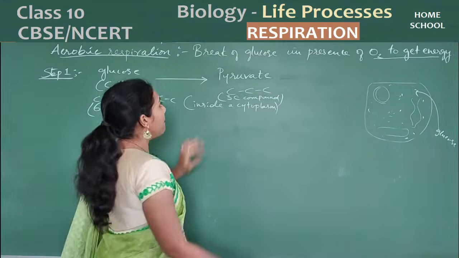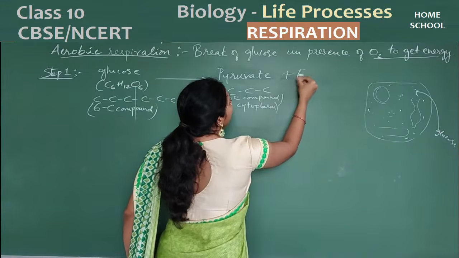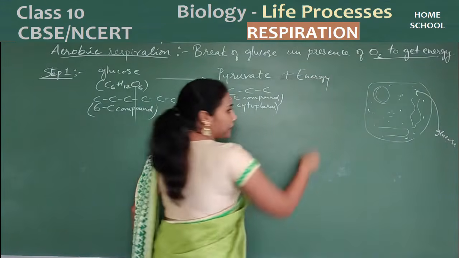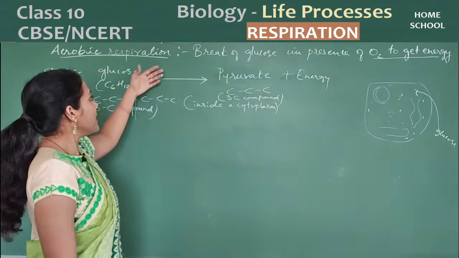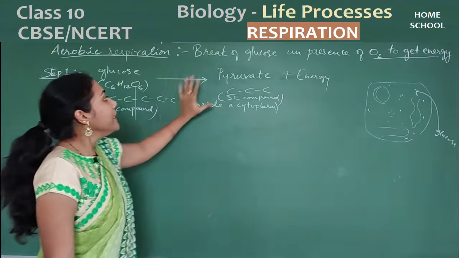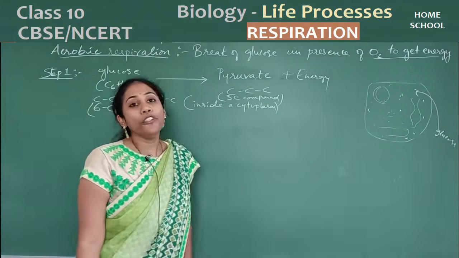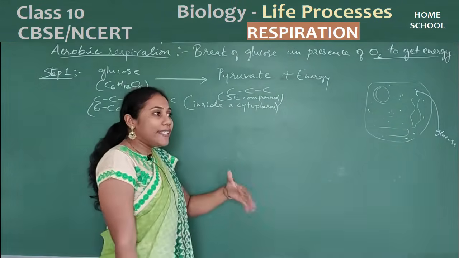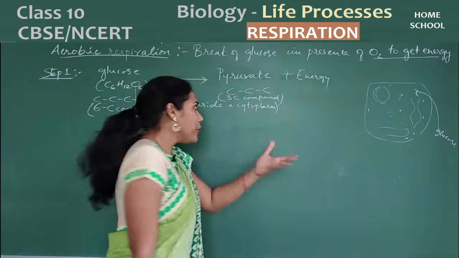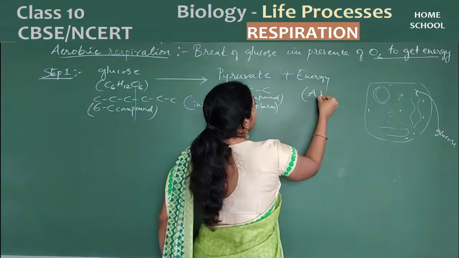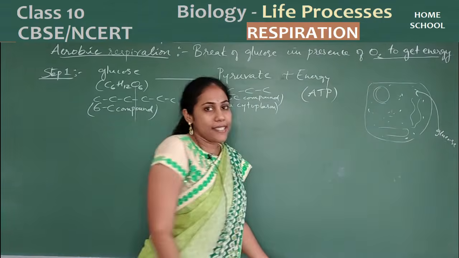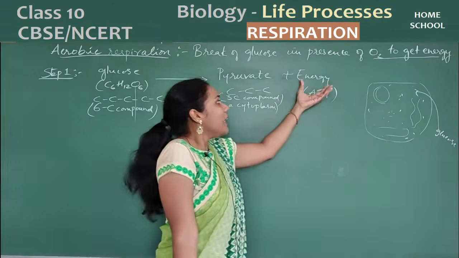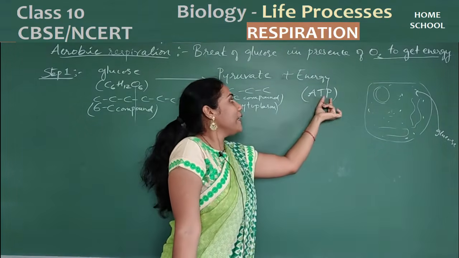In the first step itself, some amount of energy is liberated. This is the first step of breaking glucose. That liberated energy we call ATP. We don't call it energy actually; it is a chemical substance, adenosine triphosphate.